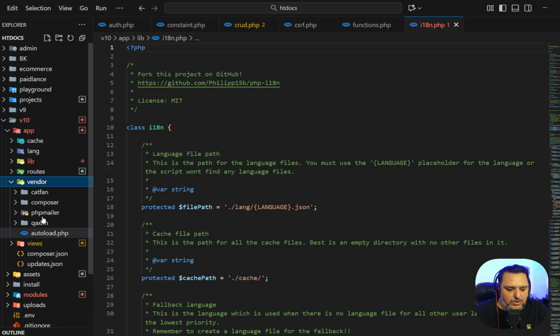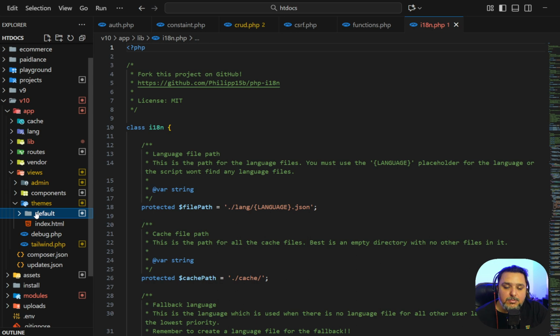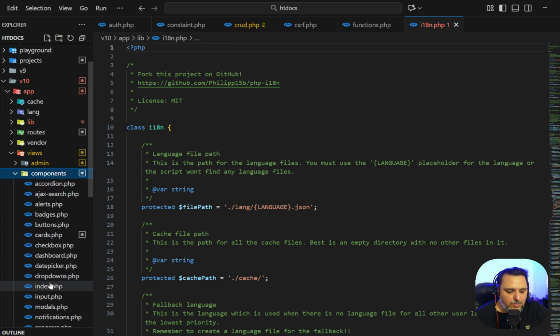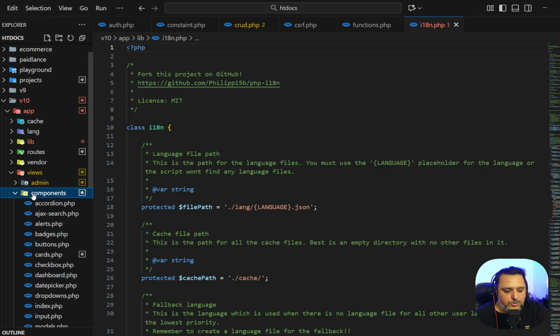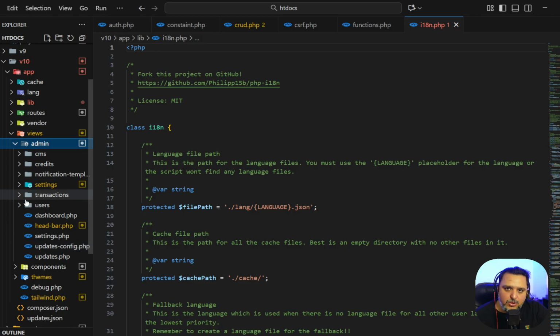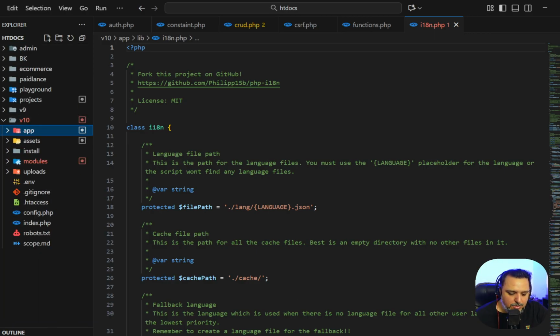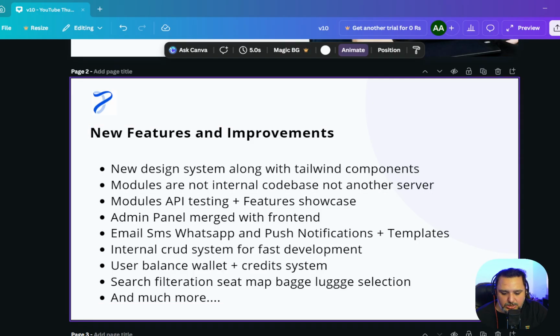Then we have the vendors. They are very simple libraries. We're not using anything complex. And then we have the views. In views, we have themes. In themes, we have the default. So we can also create multiple themes in Tailwind. We are planning that as well. And then we have the components over here, which I have already shown you. Then we have the admin section. I'm going to take you through every file and every code base, but let me get back to the main point, which is the modules and internal code base.